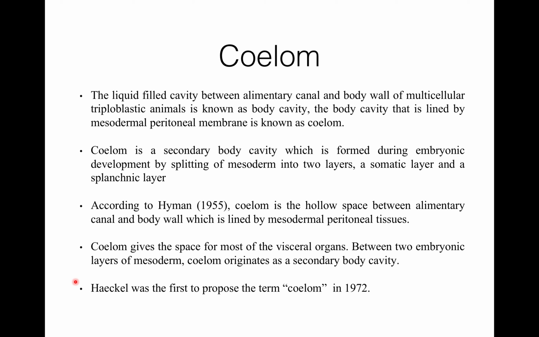The excretory organs also open into the coelom. So, coelom gives the space for most of the visceral organs. And between two embryonic layers of mesoderm, coelom originates as a secondary body cavity.